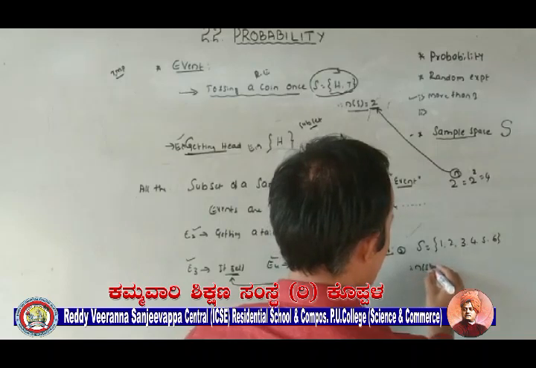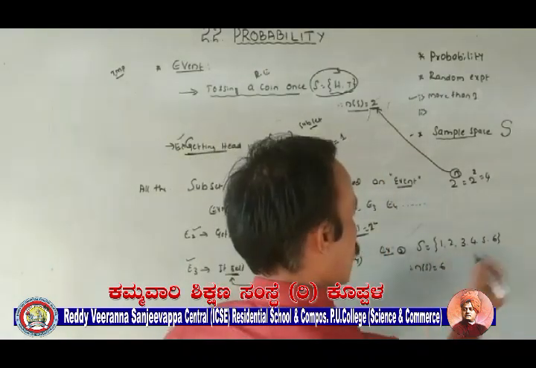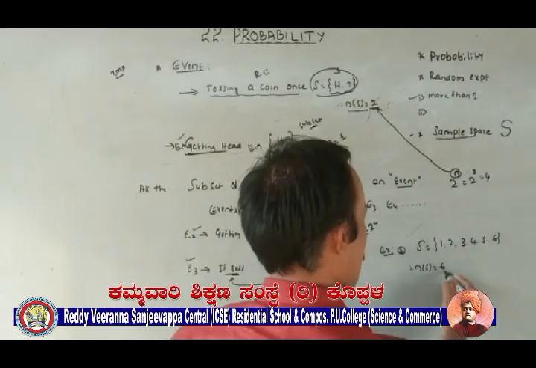So what is the value of n(S)? 6. Don't think 6 is the maximum here, not like that. Count how many are there? 1, 2, 3, 4, 5, 6.